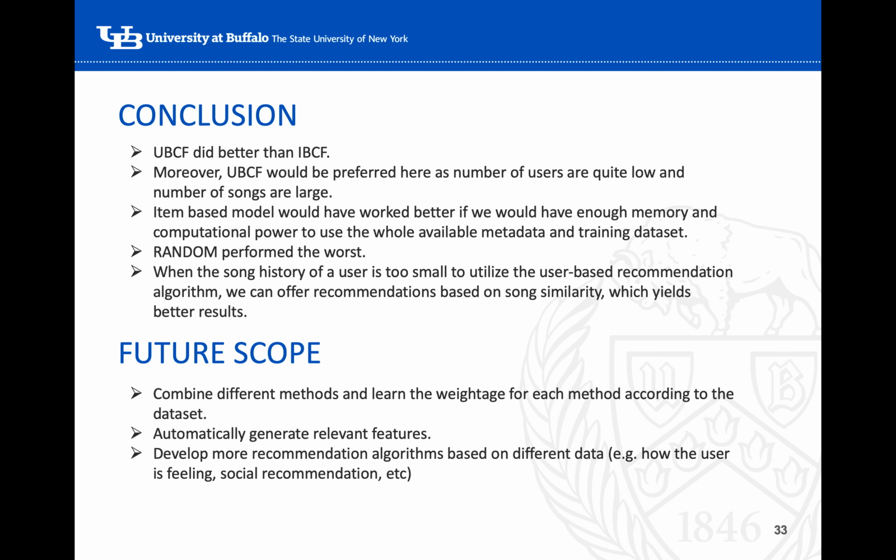To conclude, it can be noted that user-based collaborative filtering outperformed item-based methods. This makes sense in this context since we do have a so-called fat ratings matrix, and in the future, I think we should consider hybrid methods as well as develop recommendations for different types of ratings. For instance, different ratings based on how the user is feeling, or social recommendations.